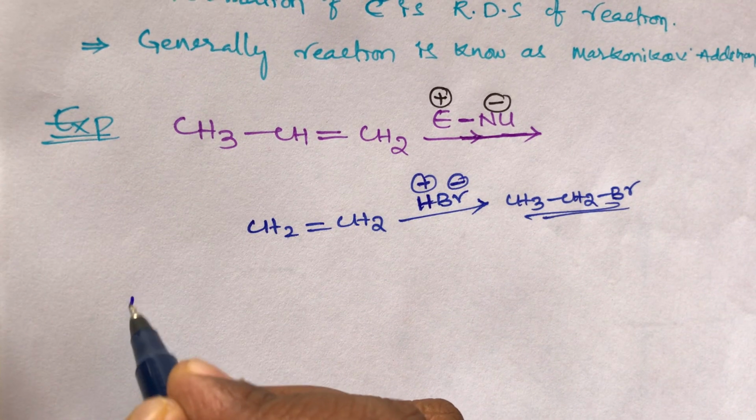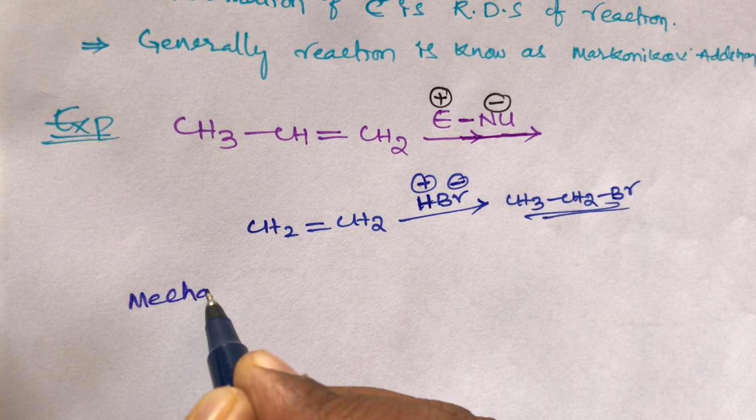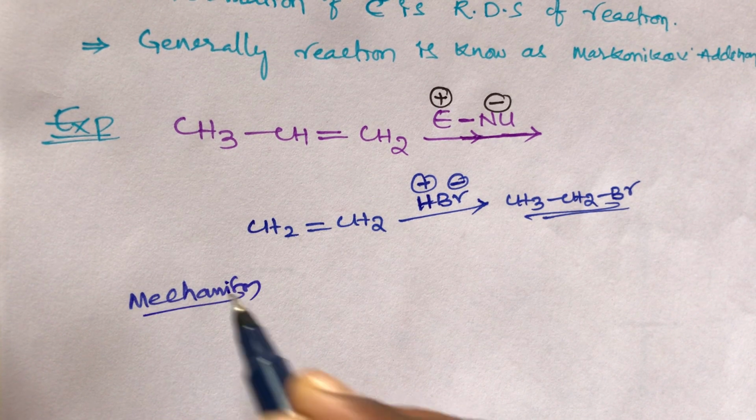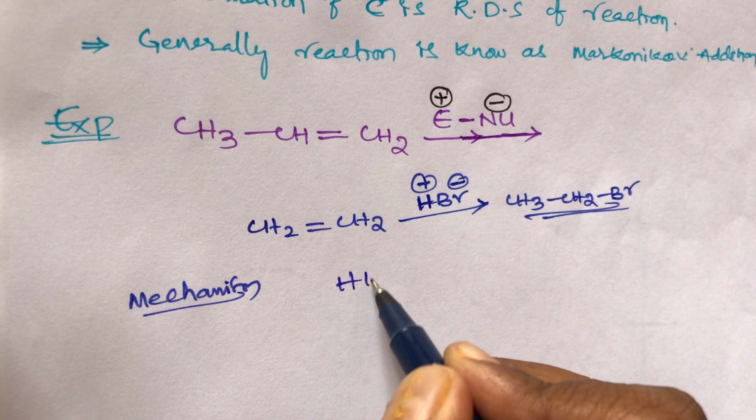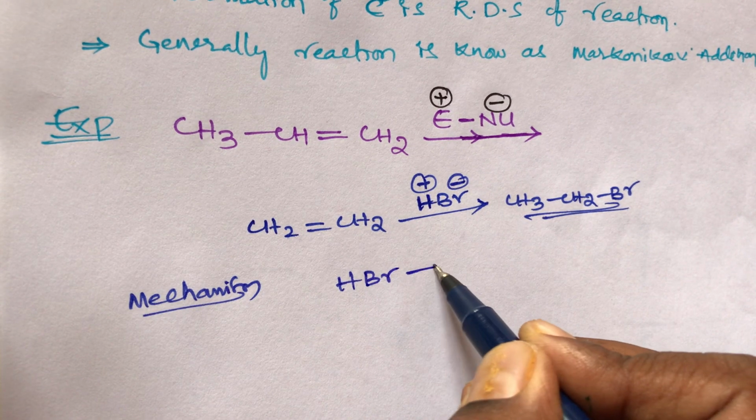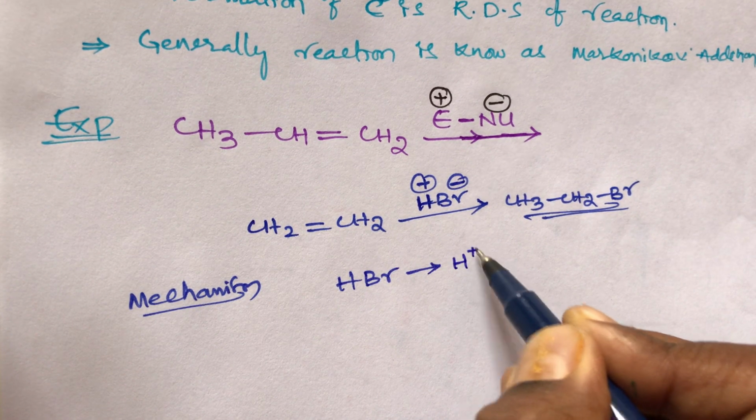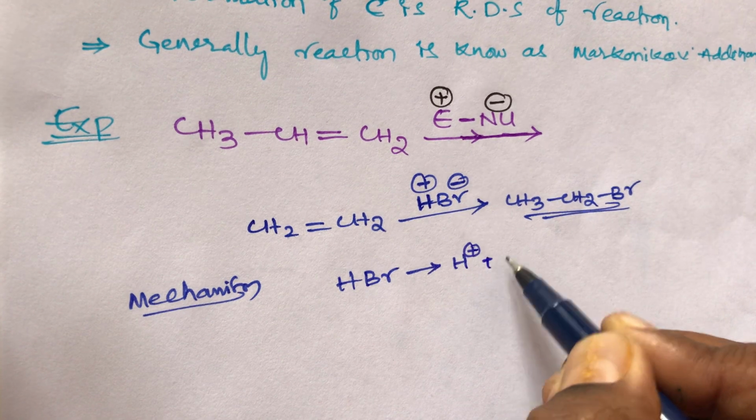We can write the mechanism. First, ionization of HBr gives H+ and Br-.